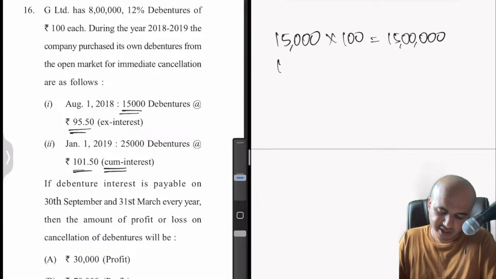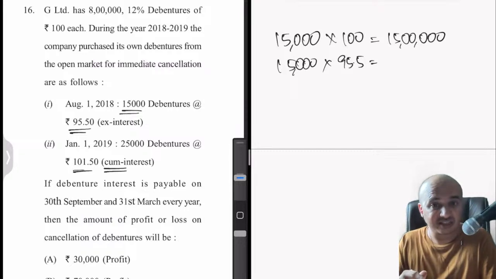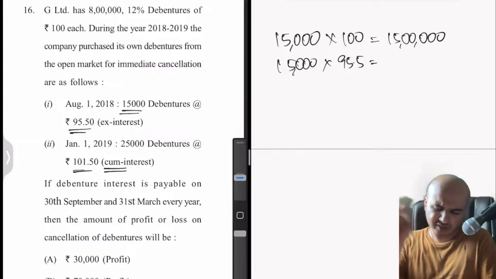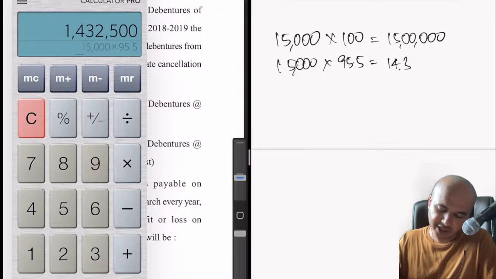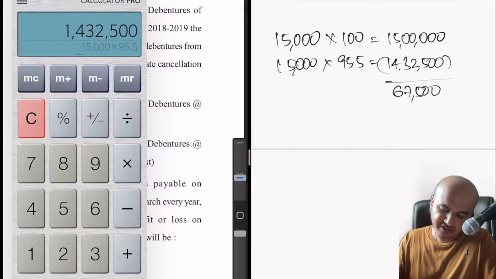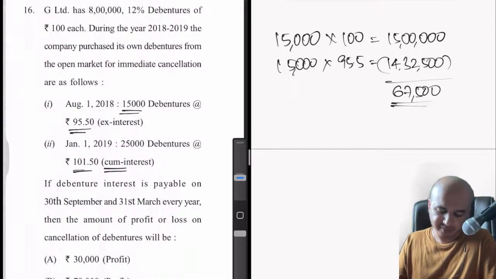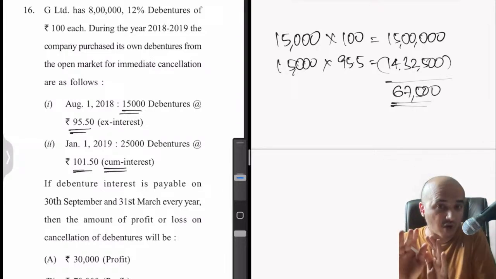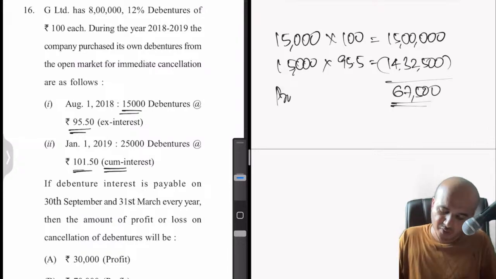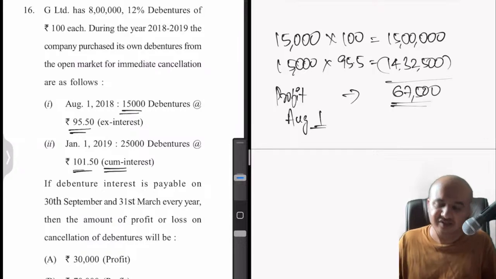But how much did we end up paying? 15,000 debentures into only 95.5, excluding interest, but interest has its own calculation. We are not worried about interest. So 15,000 into 95.5. So we paid only 14 lakhs 32,500. That means we made a profit of 67,500 here. Simple calculation. We were supposed to pay 15 lakhs. We paid only 14.325 lakhs on face value. So therefore, profit on cancellation of debentures on August 1st is 67,500.